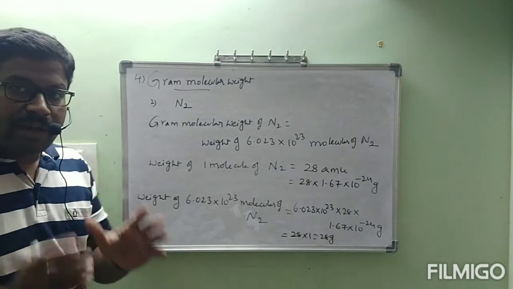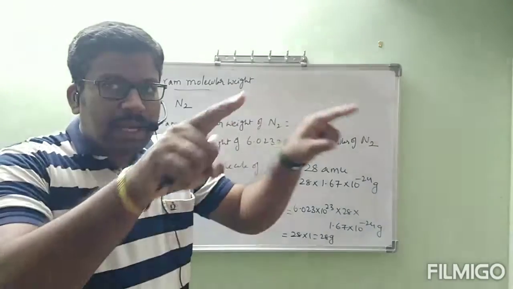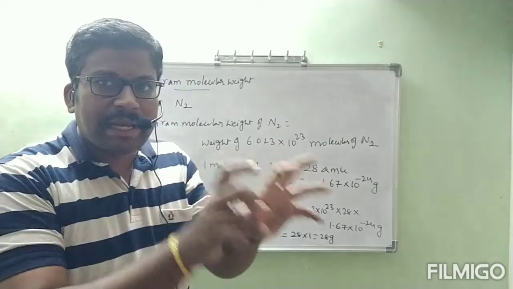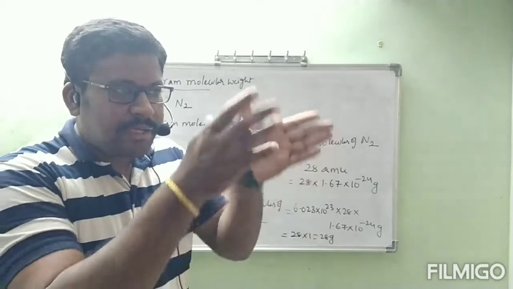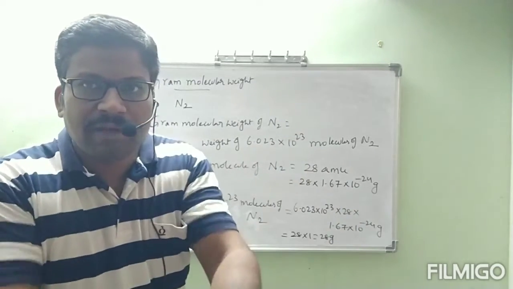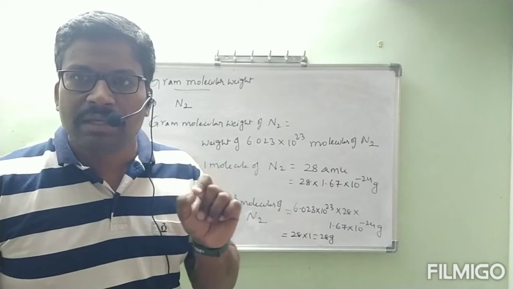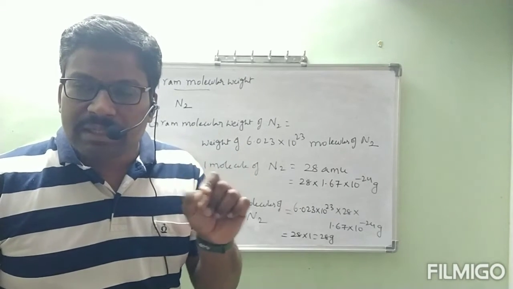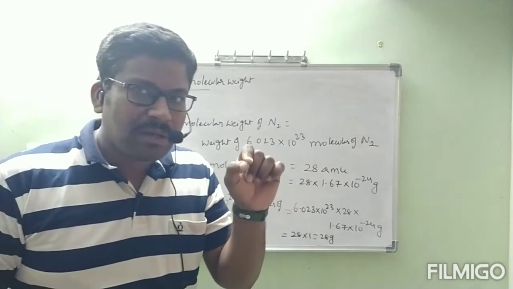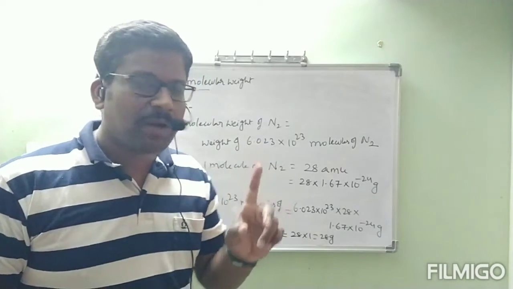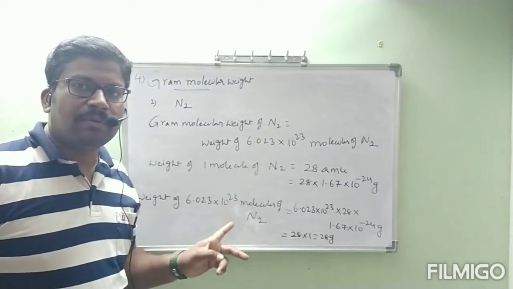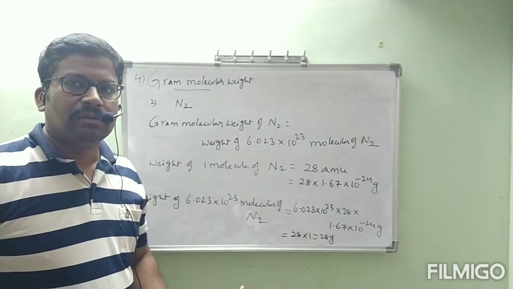So, if I am able to take 28 grams of nitrogen in a container, and I kept that container on a weighing machine, and the reading is showing 28 grams, then we have to understand that in that container there are 6.023 into 10 power 23 molecules of N2.